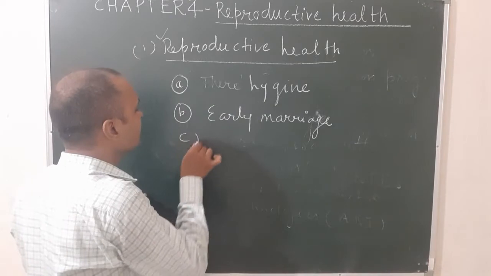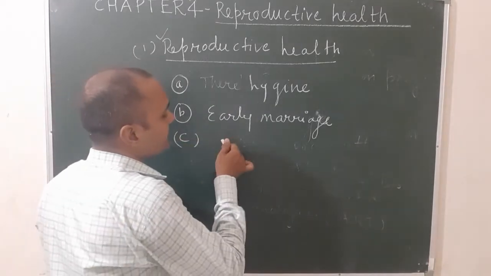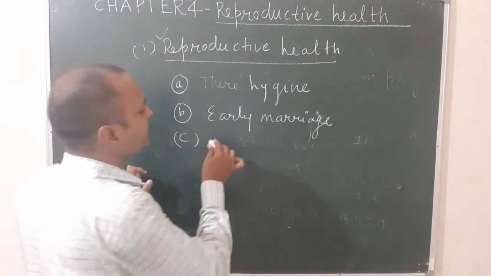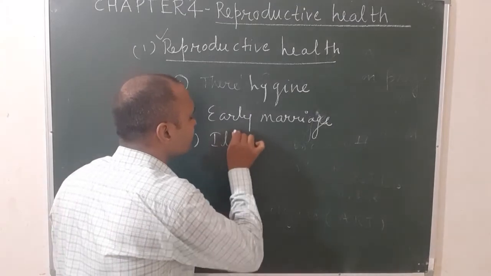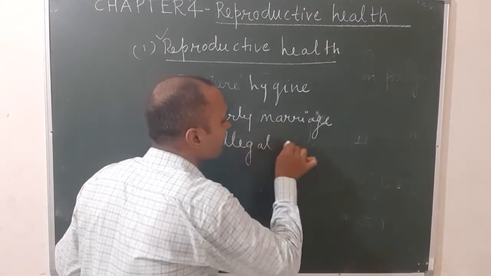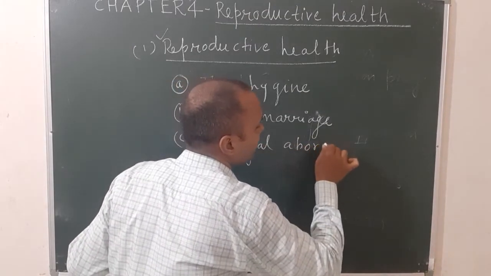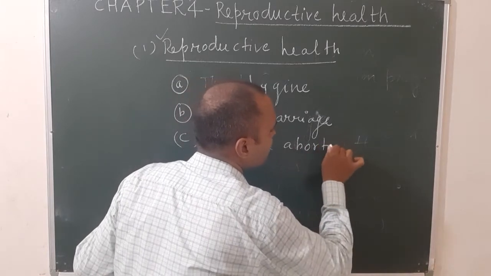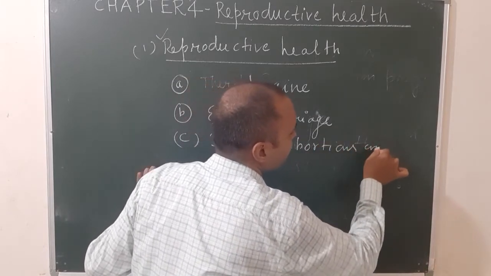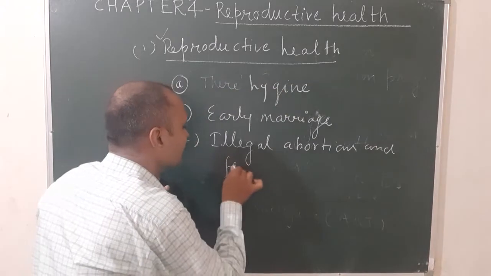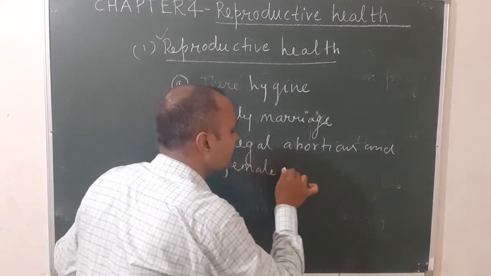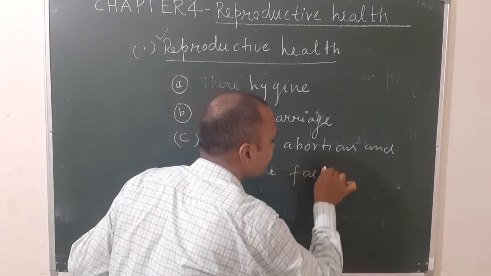Next is illegal abortions and female feticides.